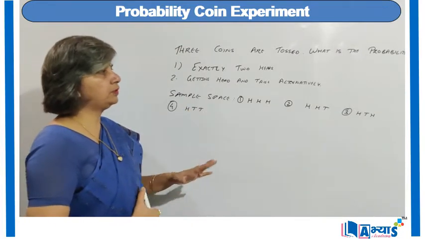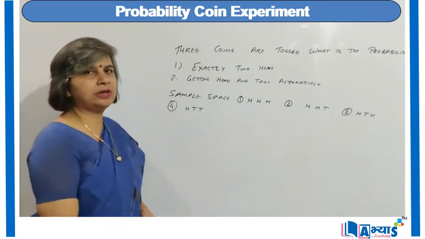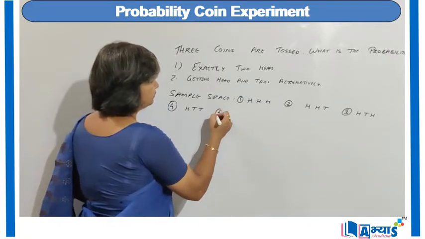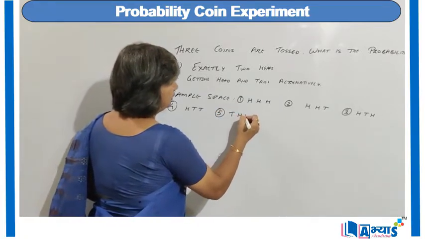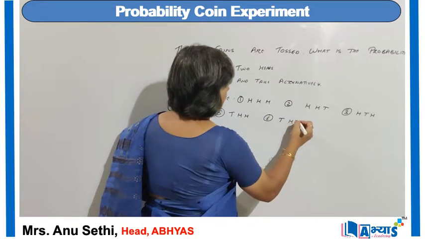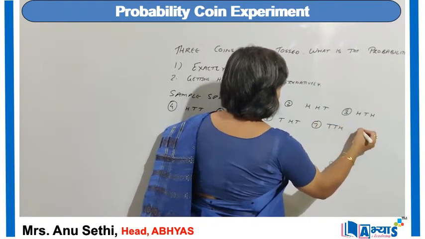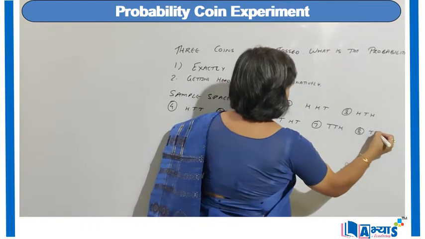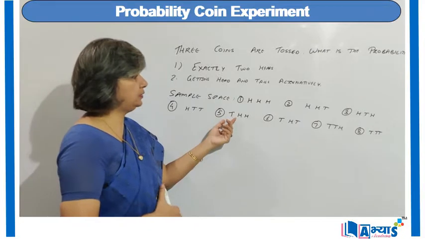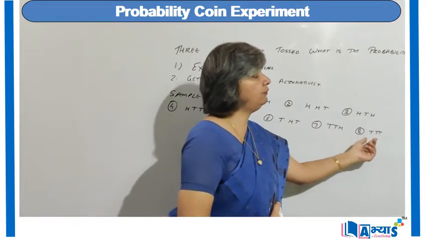Now these are the 4 options when the first coin has a head, and again we will have these 4 conditions when the first coin has the tail. So the fifth outcome will be tail, head, head. The sixth outcome will be tail, head, tail. The seventh outcome will be tail, tail, head, and the eighth outcome will be tail, tail, tail. So in the first four outcomes we had heads first, and in the last four we have the first coin with tails.